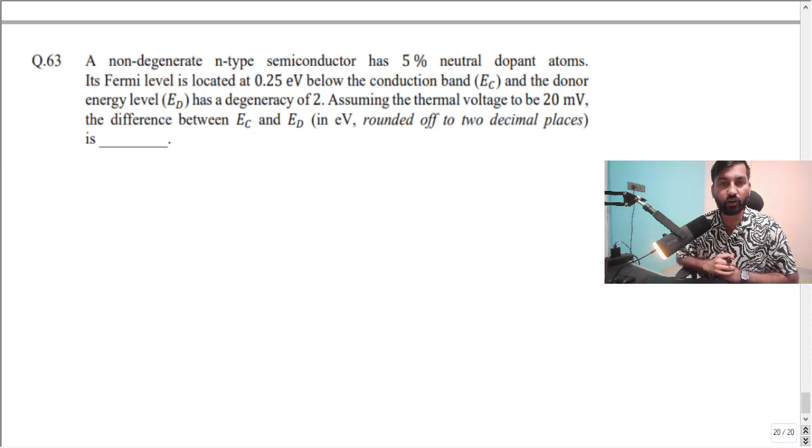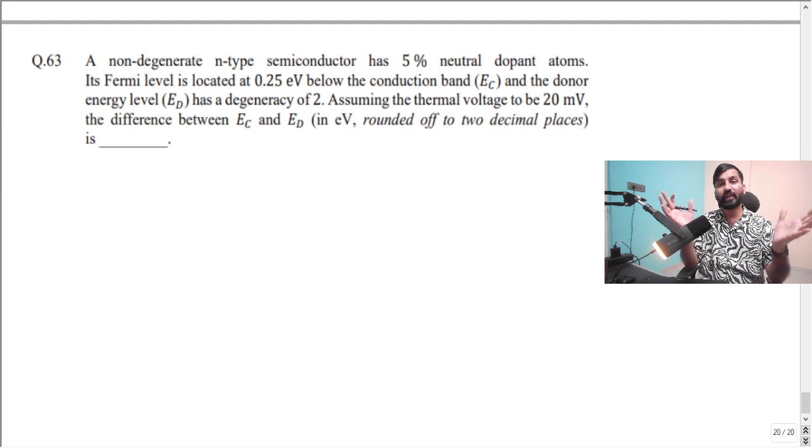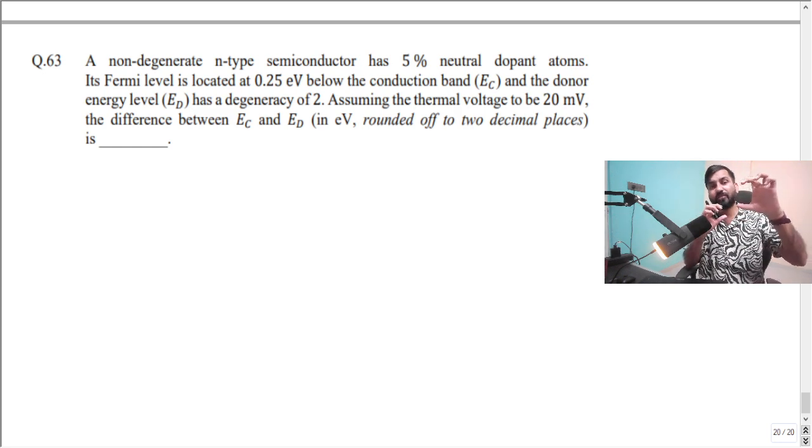The question is given here: a non-degenerate n-type semiconductor. So from the very first line, what do you understand? What is the meaning of non-degenerate n-type semiconductor? If any semiconductor is degenerate, it means the doping is quite high. Remember that. But they have mentioned here a non-degenerate n-type semiconductor, so doping is not that high. And if doping is not so high, the gap between EC and EF will be, as it is given also in this question, certain.